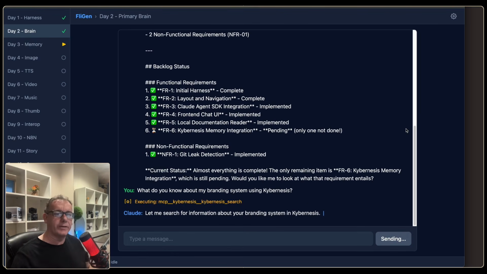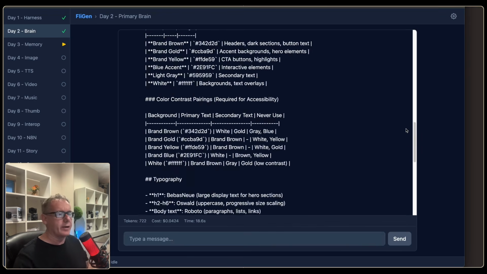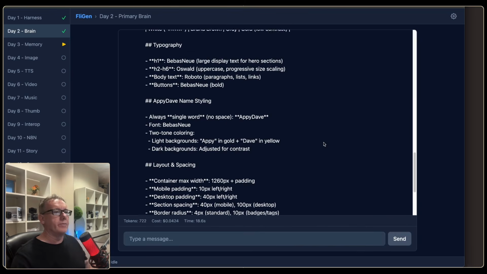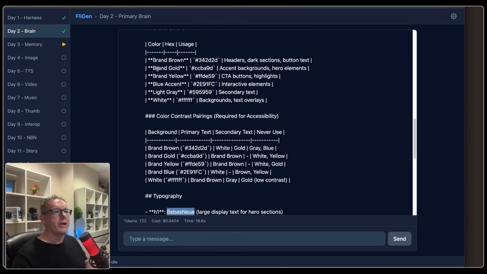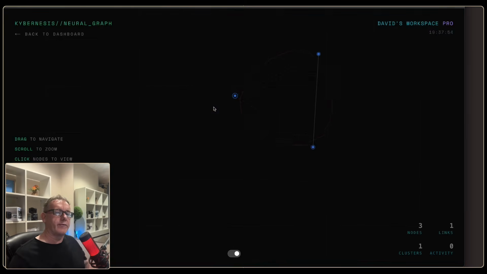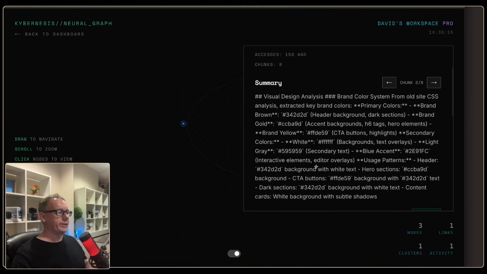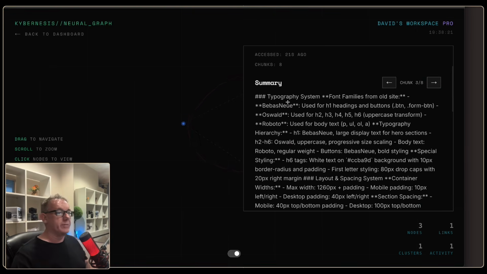Now, this is a happy path test. I'm not trying to test that it's robust because, like I said, this is an alpha version of the system, but we should see my branding colors, which are browns and yellows and stuff like that. In fact, the big thing we'll look for is the word BMAD. There it is, new, because that's the font I use, and brand brown, brand gold. So how cool is that? Because this information has come from a second brain that's intelligent by nature. And if we go and click on something, so the visual design system, we can see where it got part of that information. So there's the brand brown coming through and there's the BMAD new.